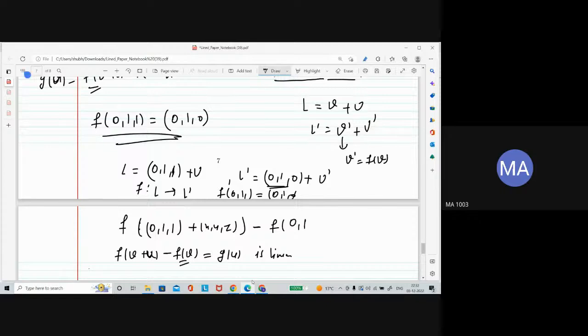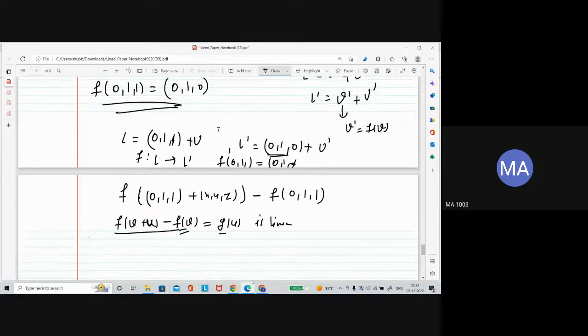This should be a linear map. So f of 0, 1, 0 means, in L prime, whatever vector you are adding, that means here 0, 1, 0.